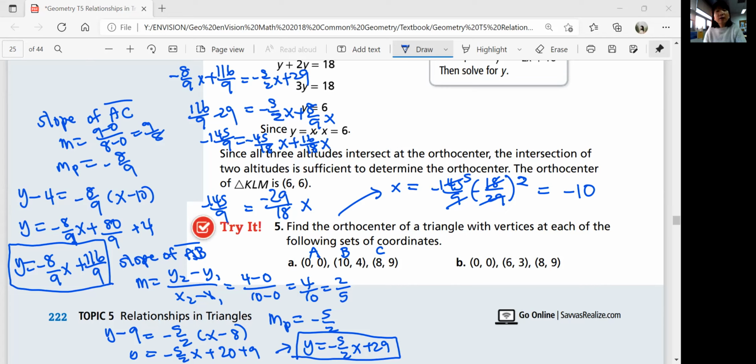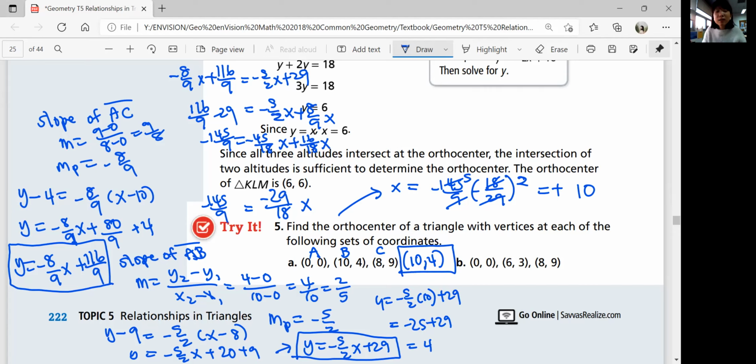Wait, x is not negative 10, it's positive 10, sorry, because negative times negative is positive. So positive 10, and if you plug that in here, y is equal to negative 5 over 2 times 10 plus 29, negative 25, and so that's going to be 4. So you have 10 comma 4 as your orthocenter finally.